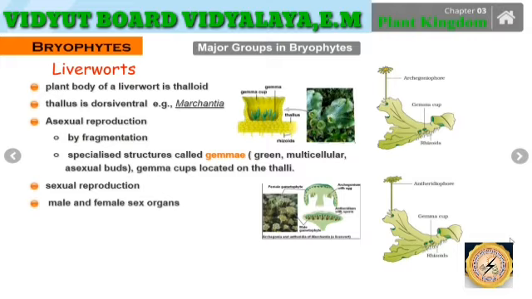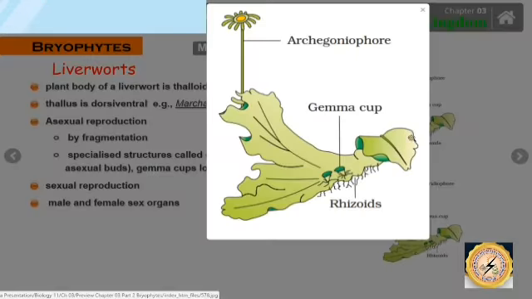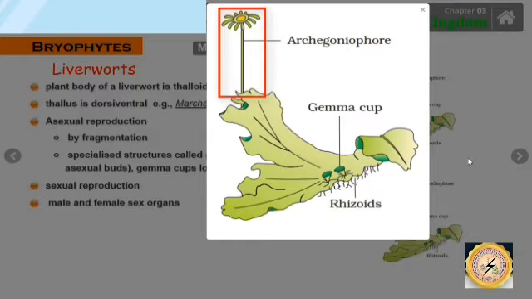They also undergo sexual reproduction, and they have the male and the female sex organs. As we have discussed very well, the archegoniophore is the structure which helps in sexual reproduction in the liverworts.